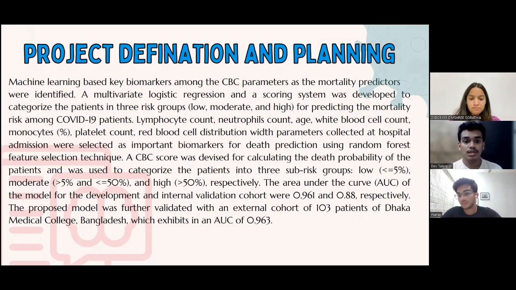The CBC score was devised for calculating death probability of a patient and was used to categorize patients in three groups: low, which is less than 5%; moderate, which is between 5 and 50%; and high, which is more than 50%. The area under the curve of internal validation and validation cohort were 0.961 and 0.88 respectively, and when further validated with an external cohort of 103 patients of Dhaka, the area under the curve was 0.963.